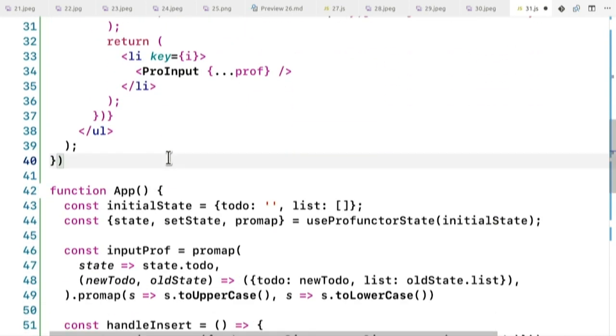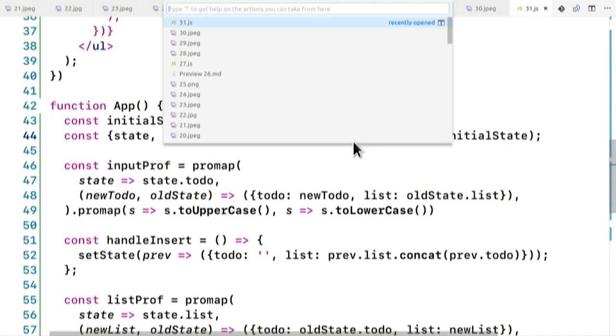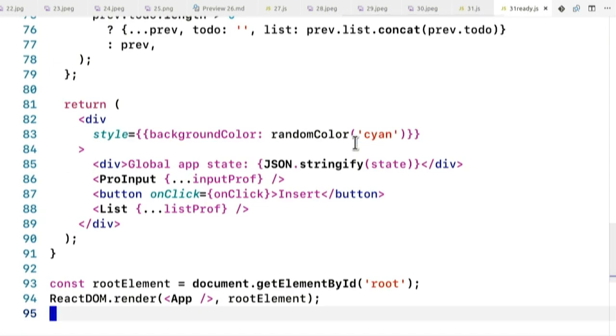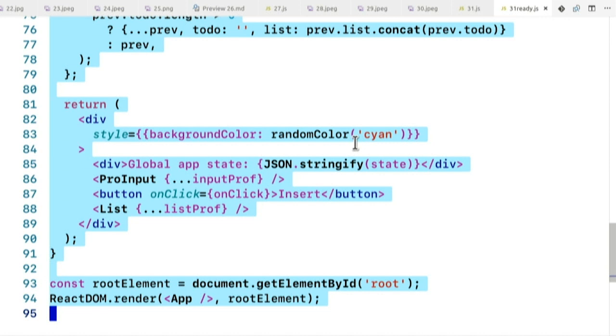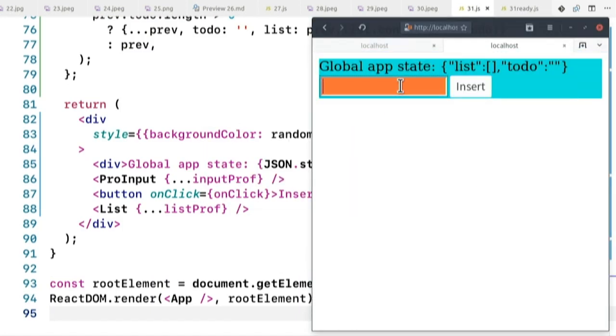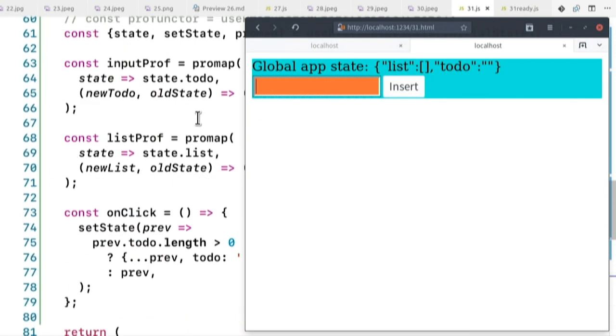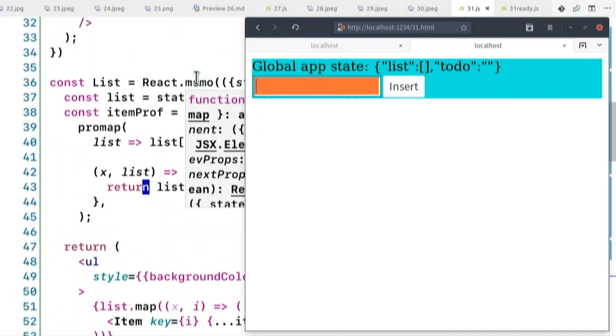Because the use profunctor state also uses memoization inside. So if you keep on doing that, I made this whole thing. I just added colors to it. So the idea is that the color flashes if that component re-renders, and I'll just demo to you that only the necessary stuff are re-rendering because I added React memo everywhere.